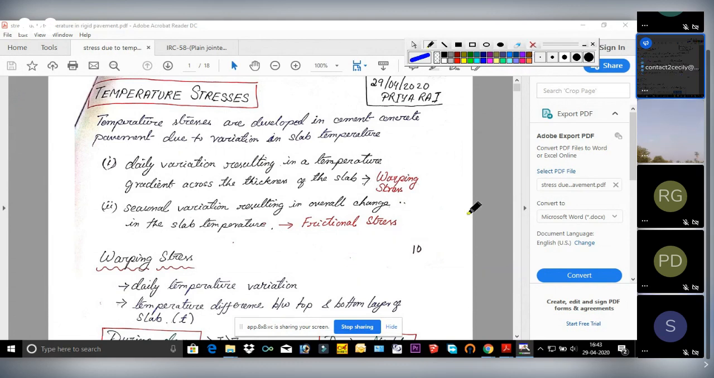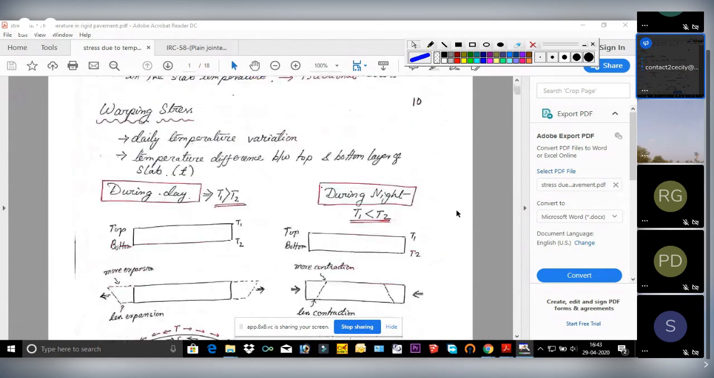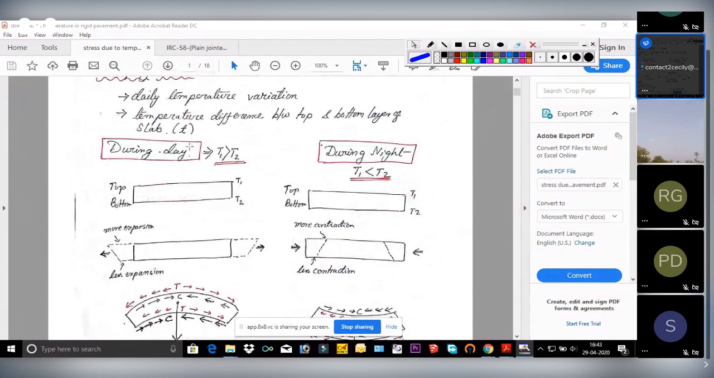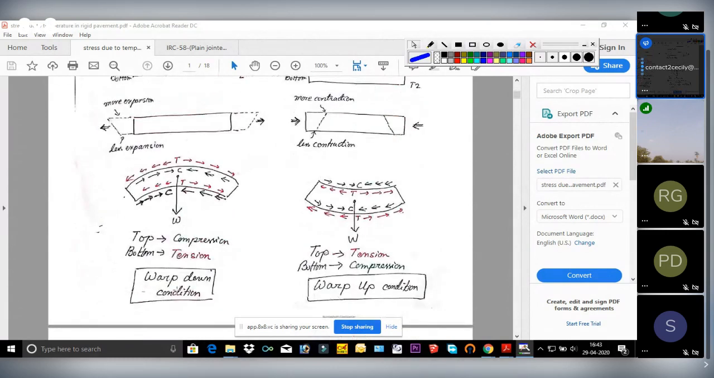This one I have already explained in the previous lecture. During daytime, the top temperature will be greater and the bottom temperature will be lower. The top is in direct contact with the sun, so its temperature will be greater than the bottom, and it has a tendency to expand. The rate of expansion is more compared to the bottom layer, so the slab will warp down or curl down. This condition is known as the warp down condition.